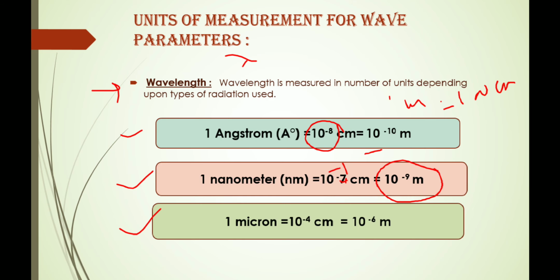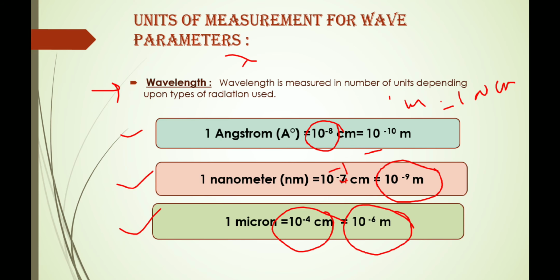Next is 1 micron. What is 1 micron? 1 micron is equal to 10 raised to minus 4 centimeter and is equal to 10 raised to minus 6 meter. You have to remember all these conversions.